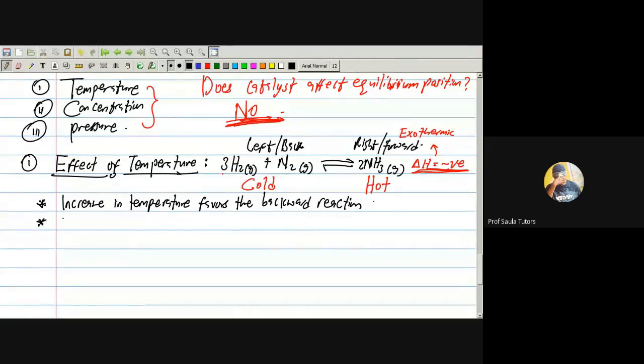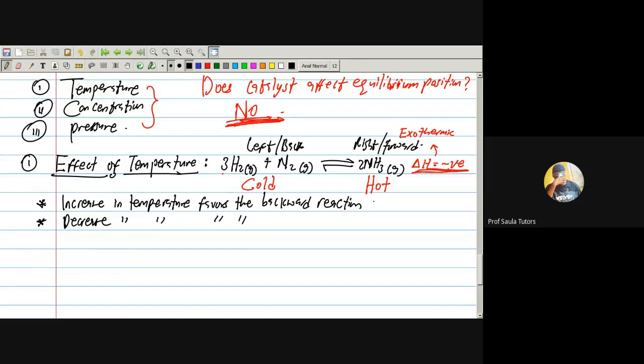Now, let us look at the second one. Decrease in temperature. Decrease in temperature favors where? Now, you have two food on your table. One is cold, one is hot. And you know that there are some people like me. I don't like eating something that is very hot. If you serve me hot food, I can't eat. I don't like hot food. So I'll make it cool.